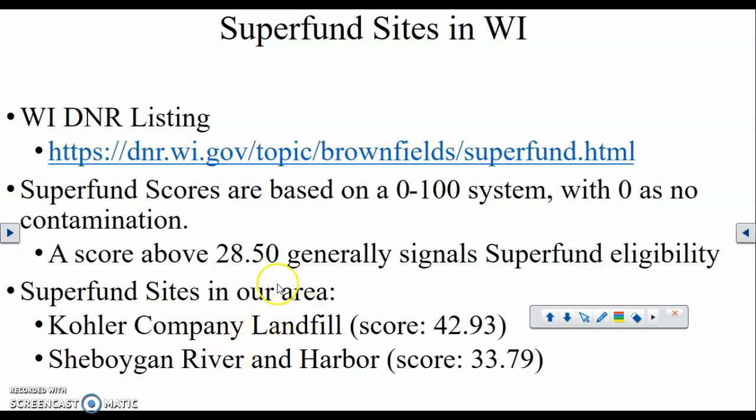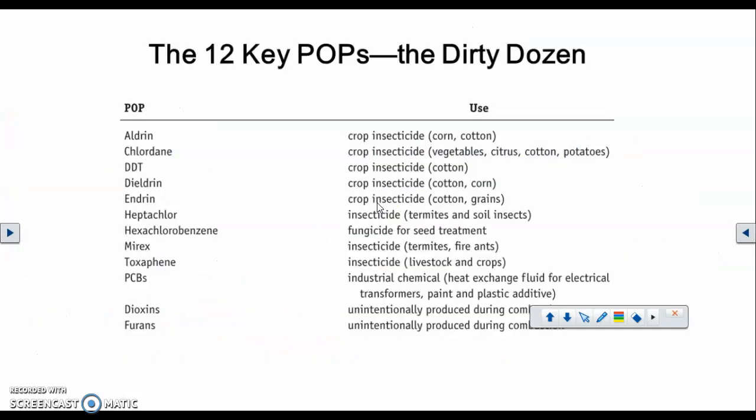So again, Superfund sites in our area. Which brings us to a few other things, and I really find this quite interesting. I don't know if you know this, but we as a country use the most pesticides.